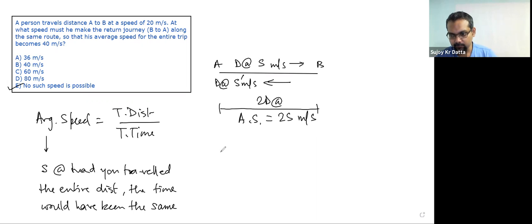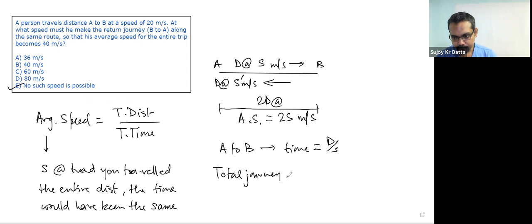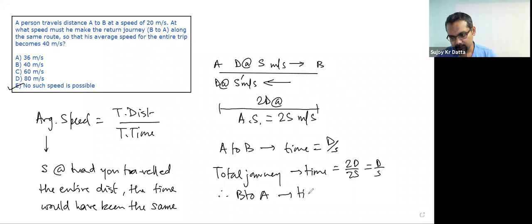So while going from A to B, your time was d by s, and for the total journey, your time is 2d over 2s, which is also d over s. Therefore, that means B to A, the time must have been 0, which is not a possible scenario. Not possible. So such a case is not possible.